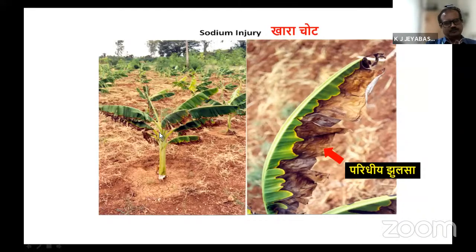So unknowingly, if you select this type of soil, nutrient management will not help in banana cultivation, even if you do proper nutrient management. This is the limiting factor. So we have to do an elimination process before starting banana cultivation, to know which soil is good and which is not good. Based on that only, we have to decide whether the soil is suitable for banana cultivation or not.